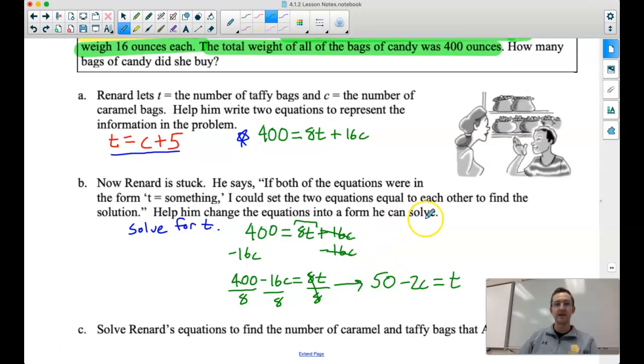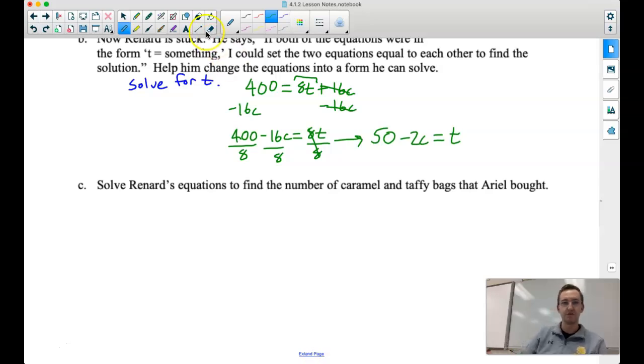So we've got two equations now set equal to t. I'm going to rewrite both of those underneath. Our red equation from above is t is equal to c plus 5. Our green one that we just rearranged is t is equal to 50 minus 2c. The beauty of equality is if two quantities are equal to the same thing, they are equal to each other.